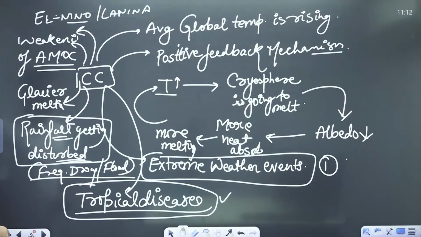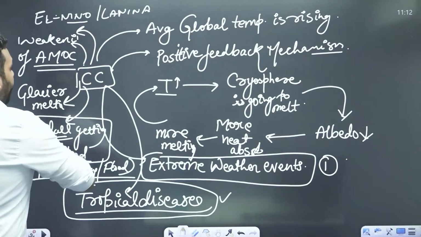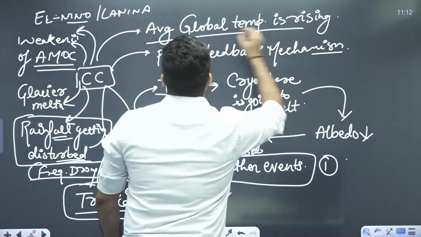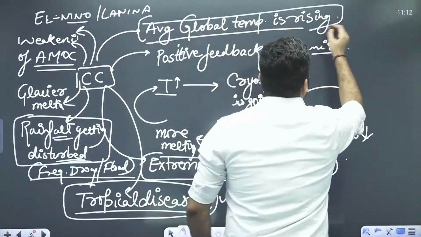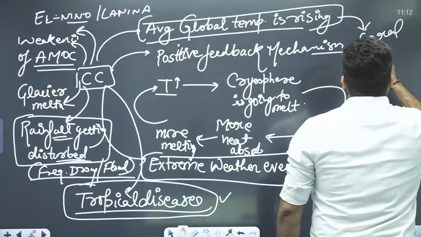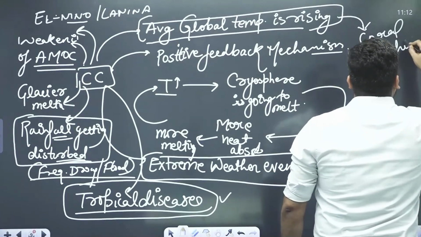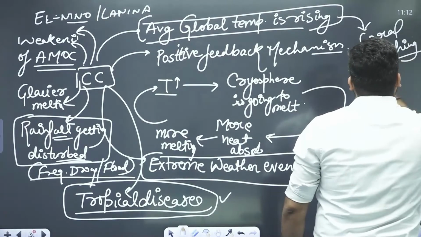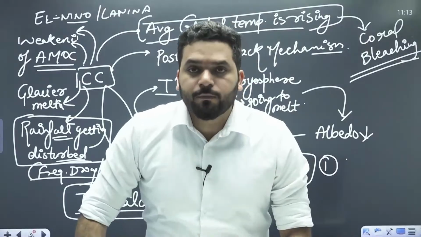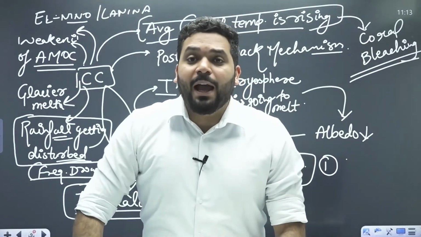Another thing which I'm going to add is that average temperature rise, okay, is leading to coral bleaching. Small island nations are coastal economies. Small island nations have coral reefs.